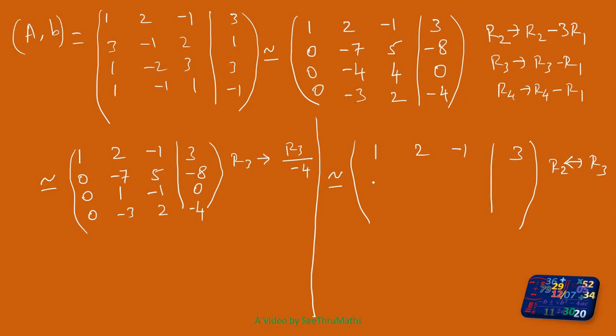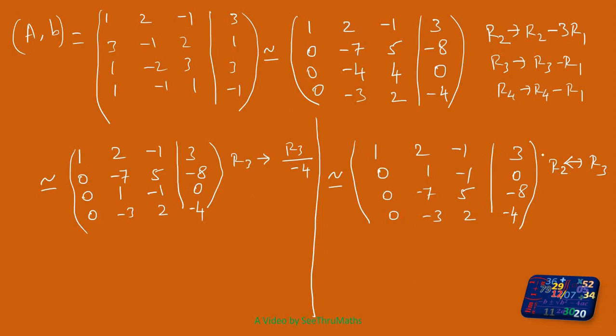So first I write row 3 here. So 0, 1, minus 1. We want to write carefully. 0, 1, minus 1, again 0. Next one 0, minus 7, 5, minus 8. Then the last one 0, minus 3, 2, minus 4. Now this element is 1. With the help of this one, make these two elements become 0.